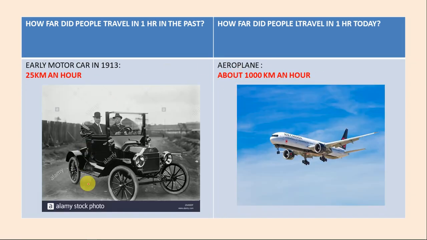This is the image of early motor car. It was invented in 1913 and it covered just 25 kilometers in an hour, right? Whereas now we have aeroplane. An aeroplane covers about 1000 kilometers in an hour. So in 1 hour, the aeroplane covers how much? It covers 1000 kilometers.